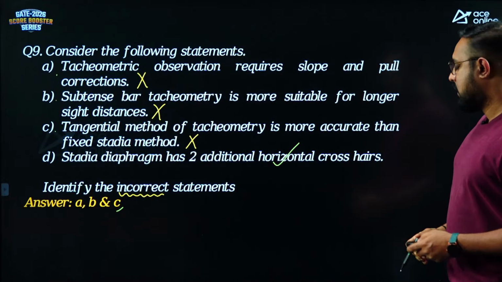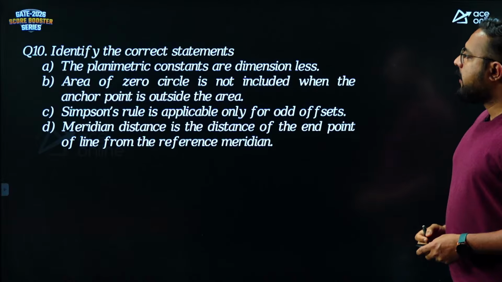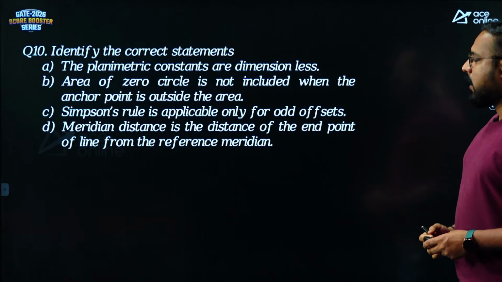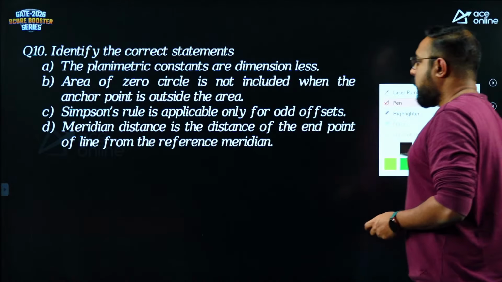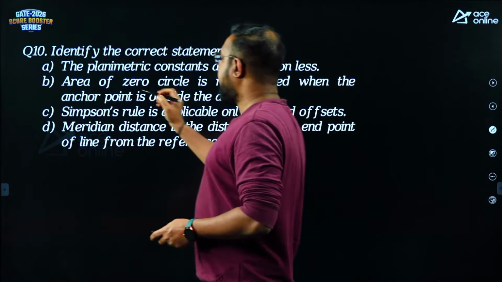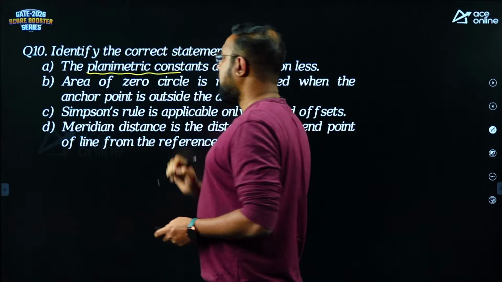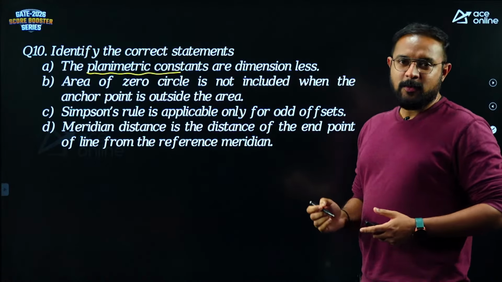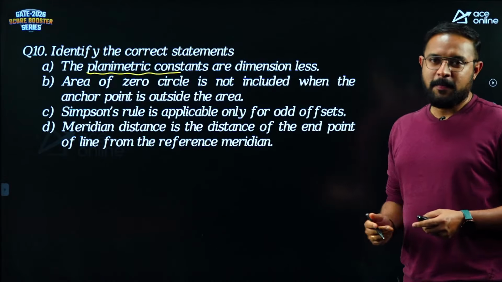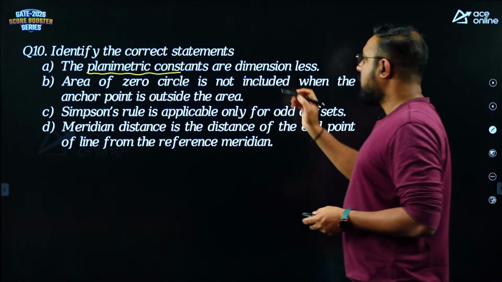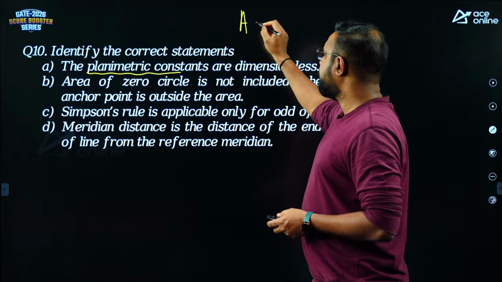Next step. Identify the correct statements. The planimetric constants are dimensionless. Where do I use a planimeter, guys? I'll use a planimeter in our area calculations, to calculate irregular areas from a map or a plan. What is the planimetric area formula?